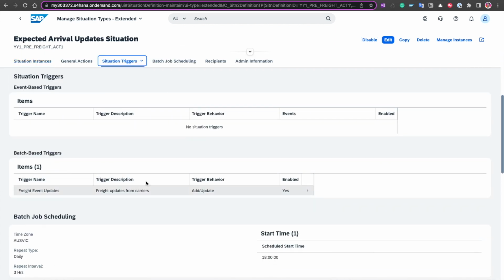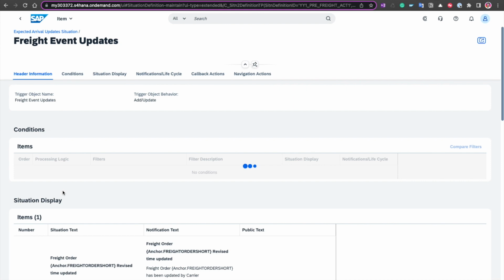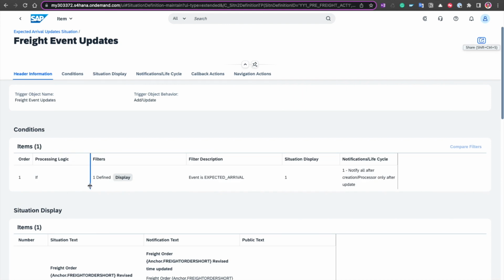And then if we look at the situation batch-based triggers, you could also, in the situation type, have further refined whatever came in from the template. So I could have, in my situation type, added additional conditions to further refine and define what would constitute a situation for this situation type.